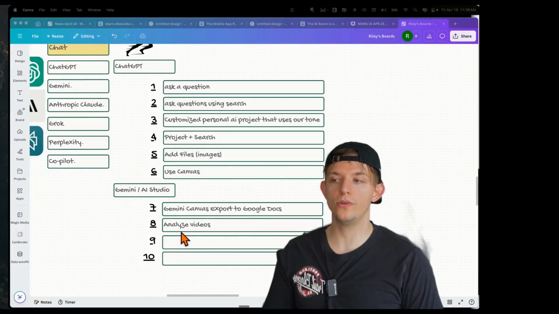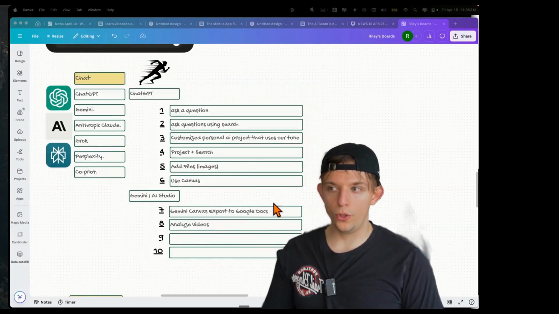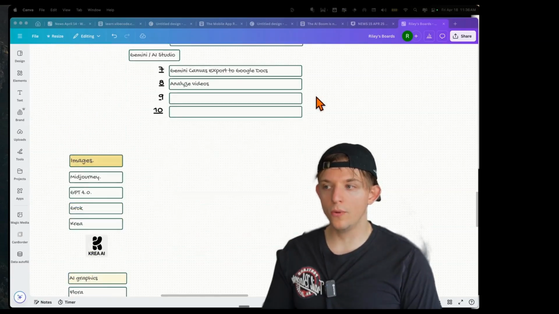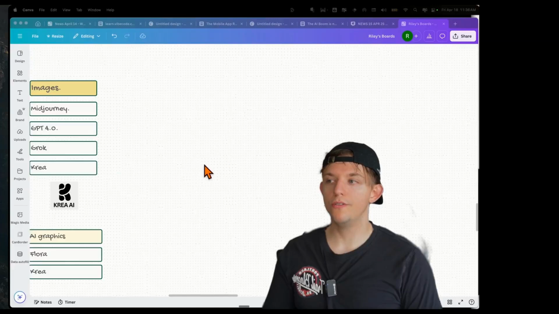You can also use the AI Studio, which is Gemini's AI, to analyze videos. And you can use all of these functionalities within your own apps that you can create, as we will get to later.